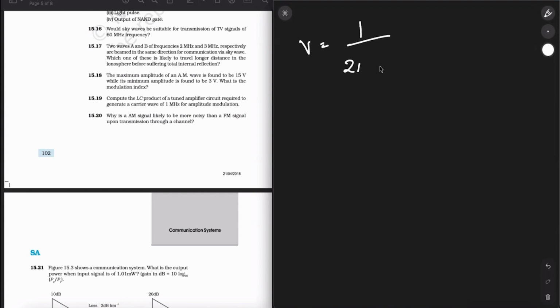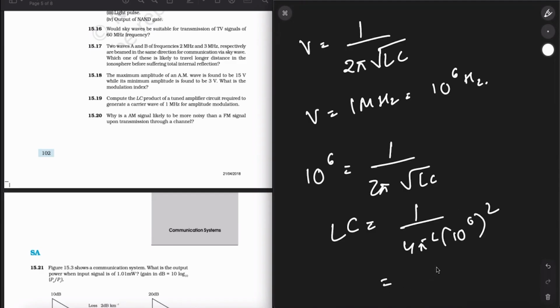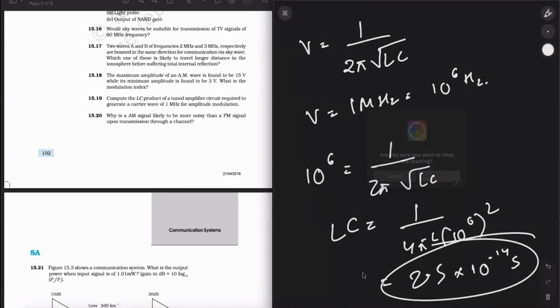As per the question, it is 1 megahertz, which can be written as 10 to the power of 6 hertz. 10 to the power of 6 is equal to 1 upon 2 pi root LC. Now LC will be equal to 1 upon 4 pi square times 10 to the power 6 square. So 1 upon 4 pi square gives 2.5, so it is 2.5 into 10 to the power of minus 14 seconds squared. Now, next up is question number 20.